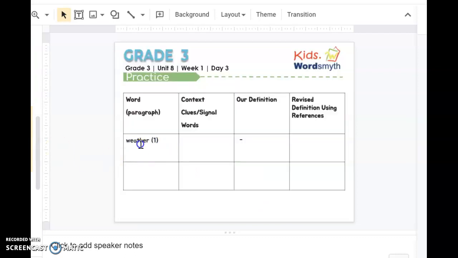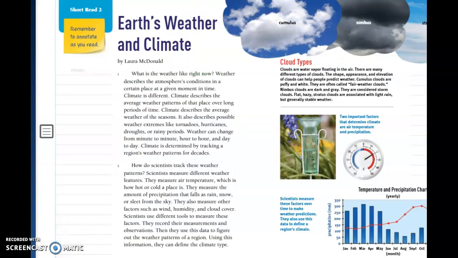Let's begin with the word weather. You are going to find the word weather in our text, Earth's weather and climate. So let's read the first paragraph. What is the weather like right now? Weather describes the atmosphere's conditions in a certain place at a given moment in time.